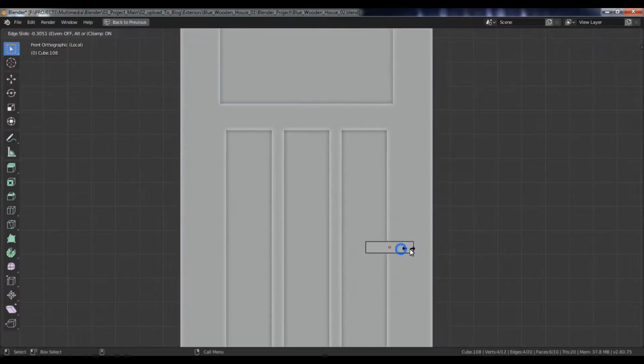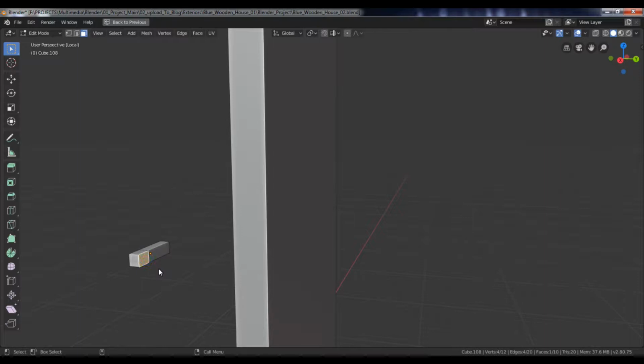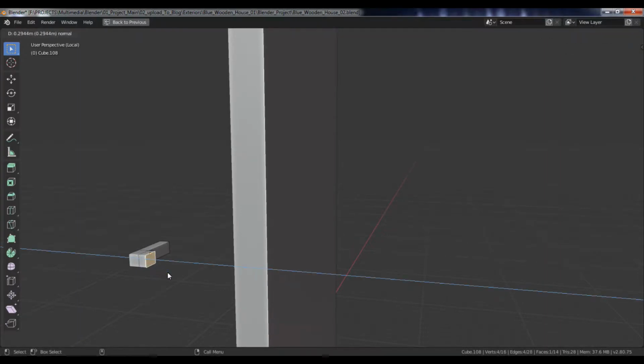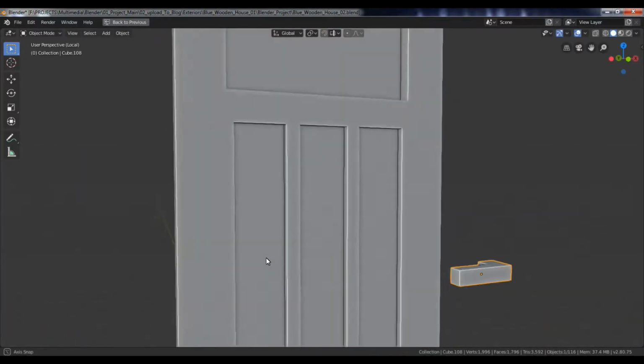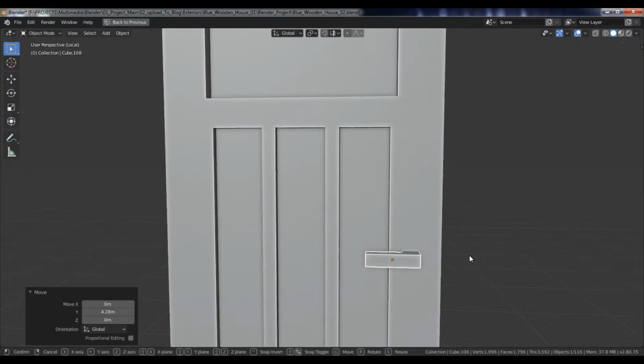Again, switch to the front view, then go to the Edit mode, add an edge loop, and slightly move it to the right side. Select this face, extrude it outside along the Y-axis. Now, move and position this object along the Y-axis.